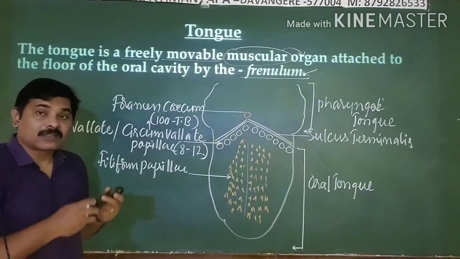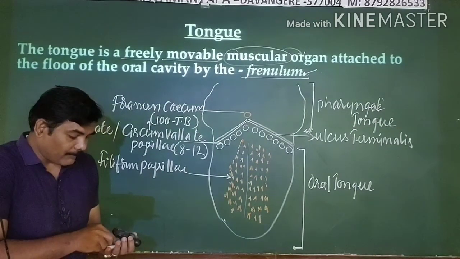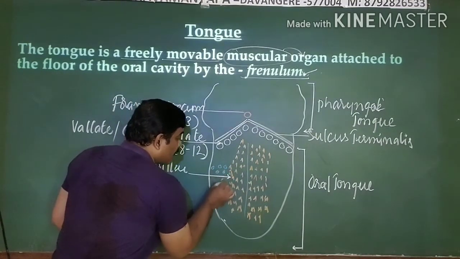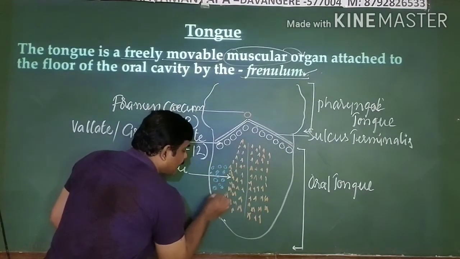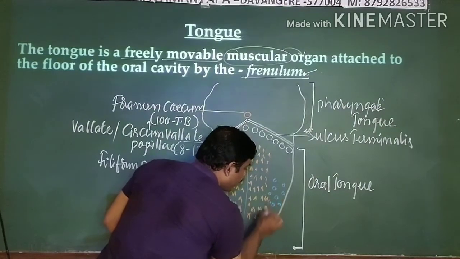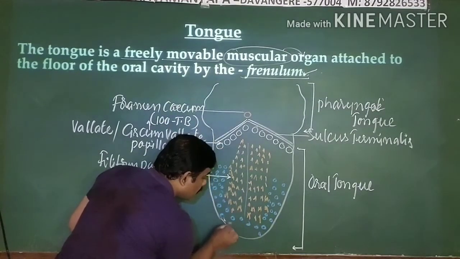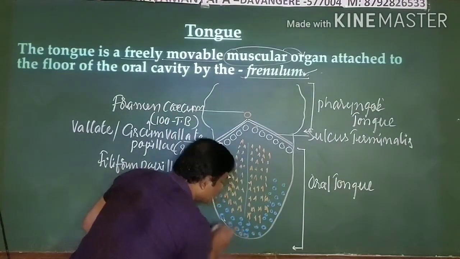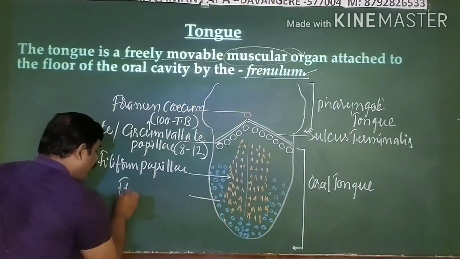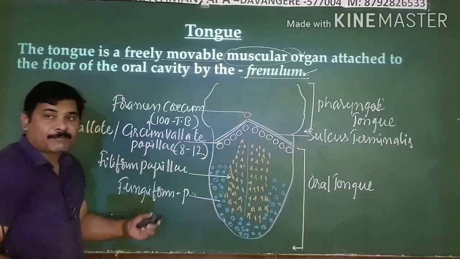Coming to the third type of papillae, they are known as fungiform papillae. These fungiform papillae are round in their structure, present at the edge of the tongue. Like this, all these are present. Are they visible to you? Clear? This is what we call the fungiform papillae, which is the third one. Fungiform papillae. P stands for papillae, right?